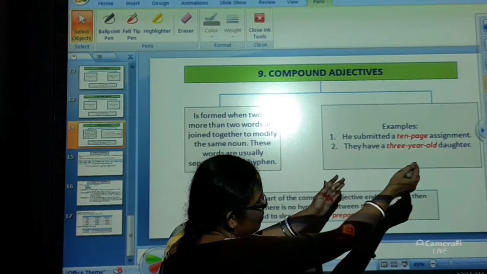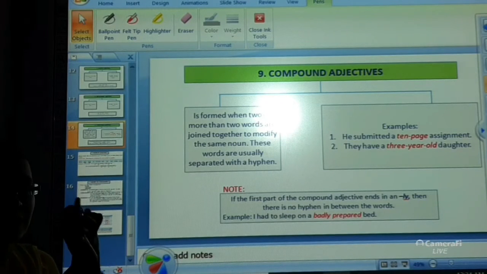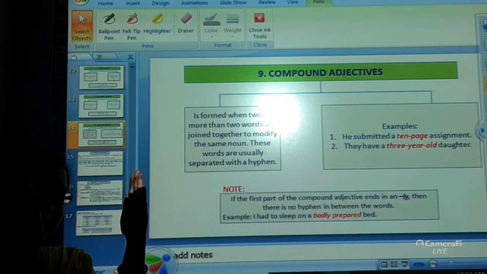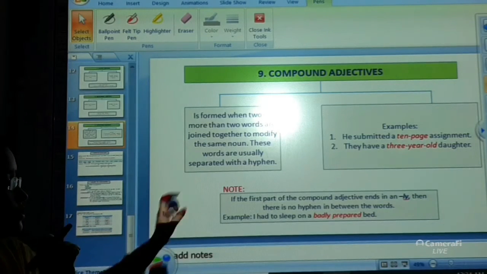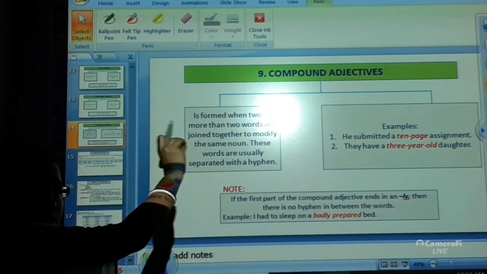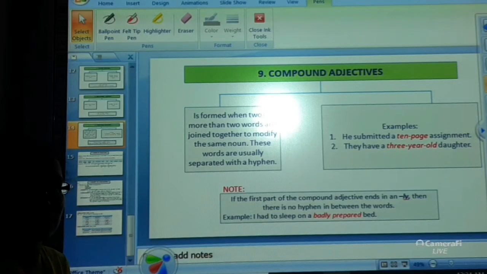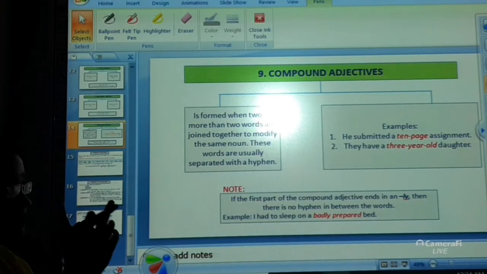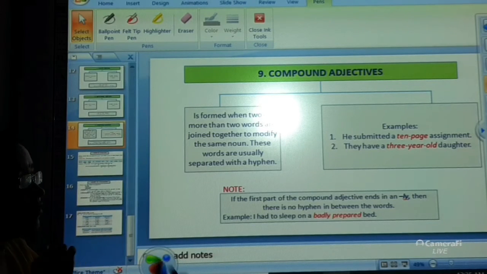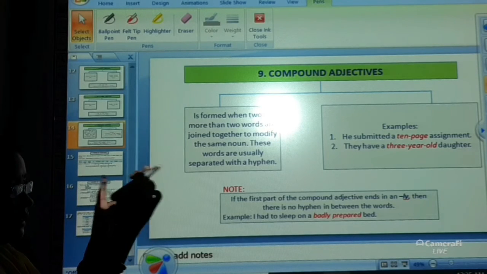When we are combining these two words together, you are putting one hyphen in between 10 and page, and the word 10-page is showing you the size of the assignment which this particular student has submitted. The word 10-page is joined together in order to give the information about the assignment which the student is giving. That is, the student is giving 10 pages.